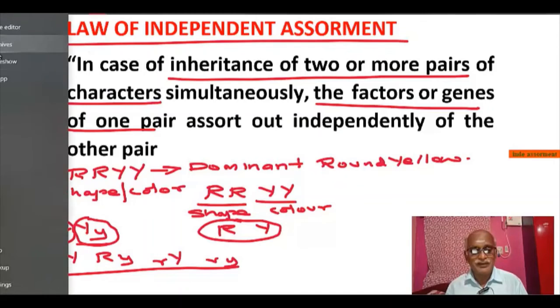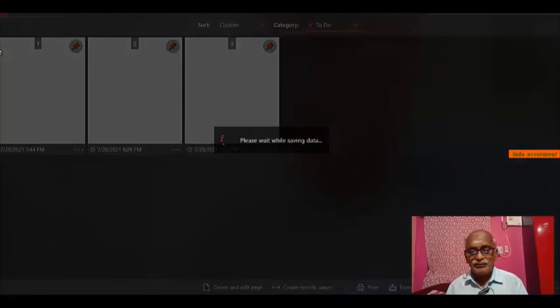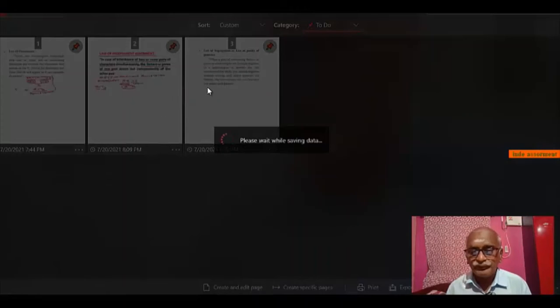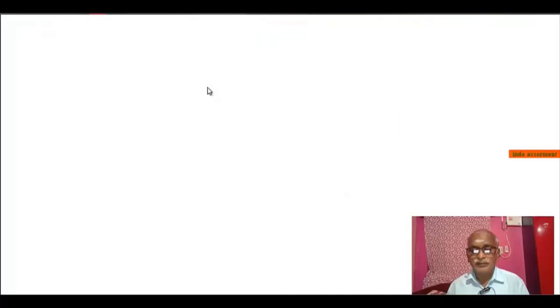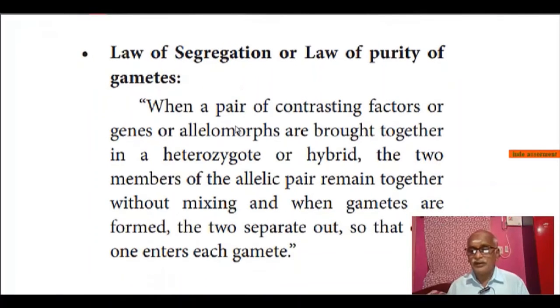And next we will see the law of segregation or law of purity of gametes. We will first see the explanation.